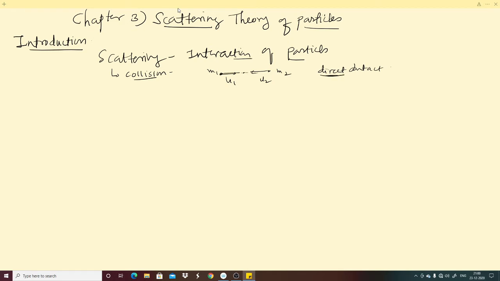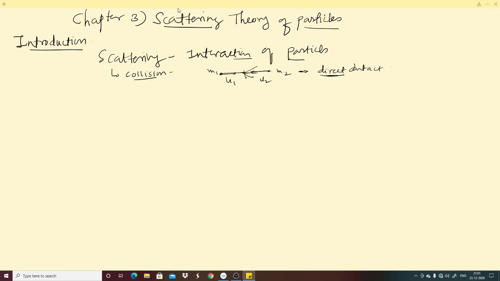Suppose the first particle comes like this, the second particle comes like this, and they collide here. After colliding they will go in certain directions. Since there is direct contact between these two particles, that is known as collision. Collision is one part of scattering.